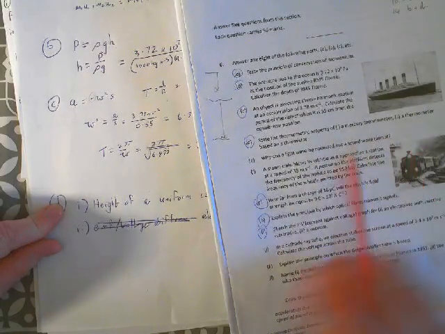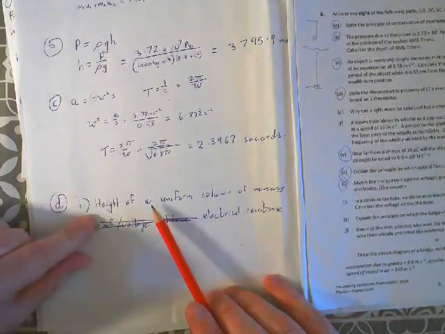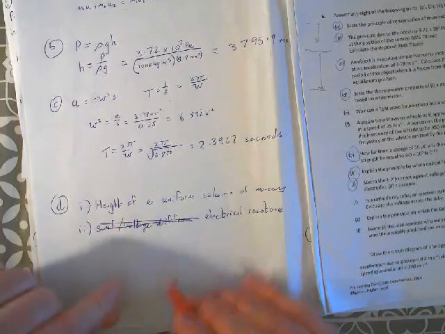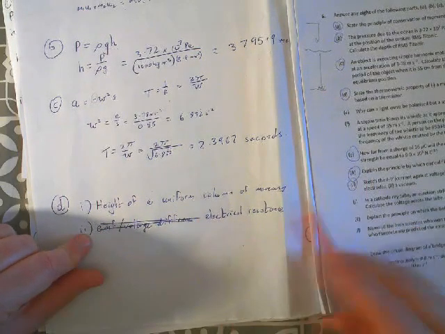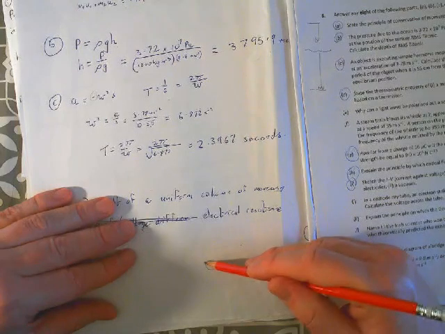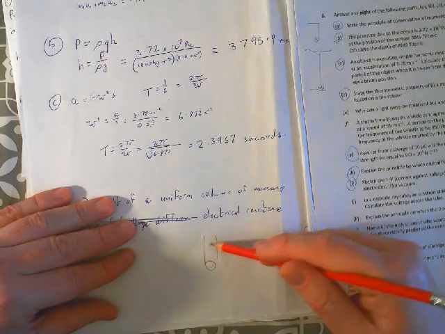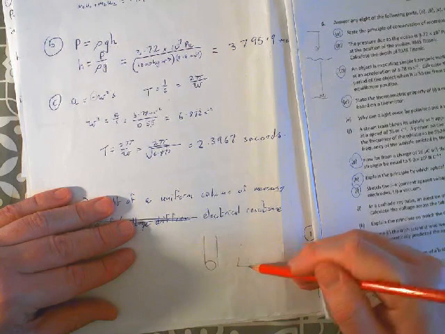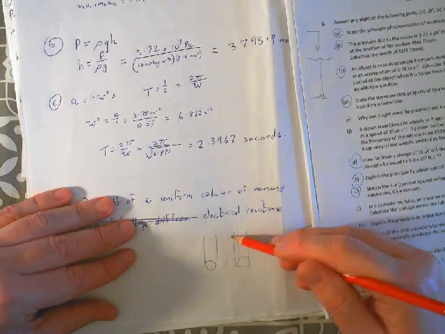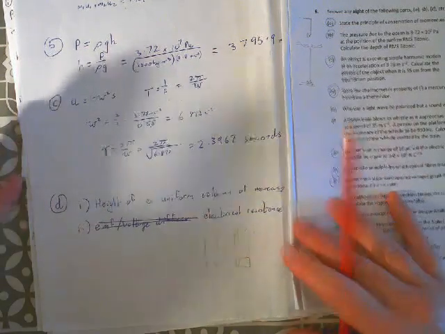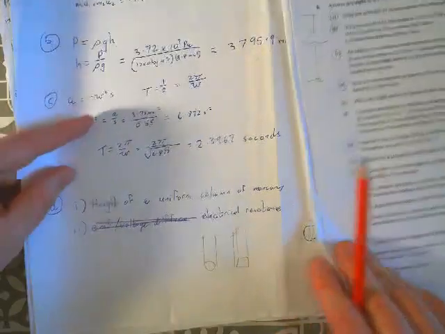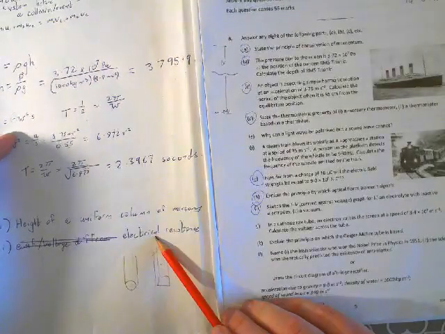State the thermometric property of a mercury thermometer and a thermometer based on a thermistor. So for a mercury thermometer, it's the length of the column of mercury, as long as it's a uniform cross-sectional area. So when I say uniform cross-sectional area, if it's a cylinder, it's a circle the whole way up, or if it's a square, it's a square the whole way up. So that the increase you see in the length corresponds to the volume. So as the liquid expands, it goes up.